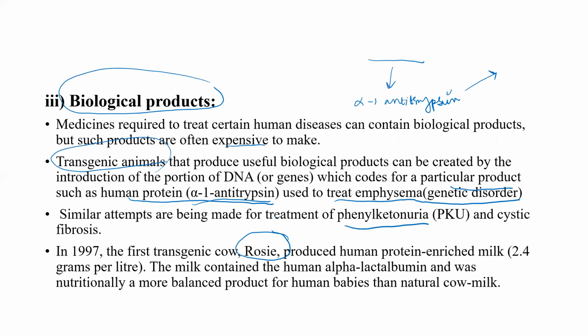Rosie produced human protein enriched milk, which was 2.4 grams per liter. This milk contained human alpha-lactalbumin, an important product for human babies, much more helpful than natural cow milk because it was nutritionally more balanced.